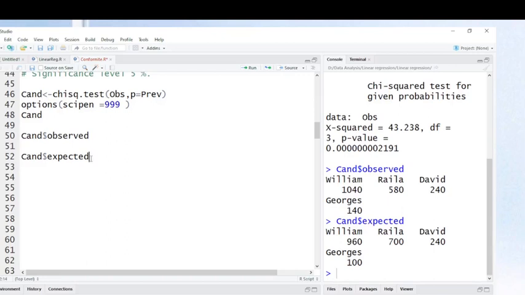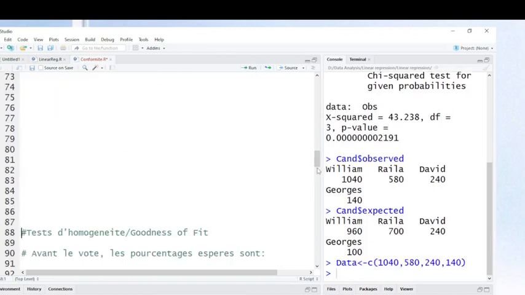This chi-square test can also be used to compare if there is any statistically significant difference in values. Suppose we create some data, and I want to see if there is a significant difference between these values. The null hypothesis is that there is no significant difference in our values.